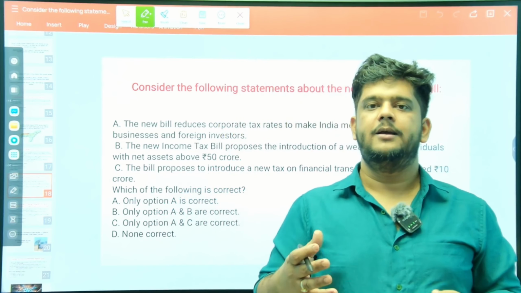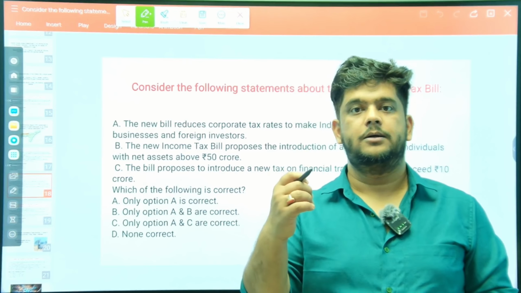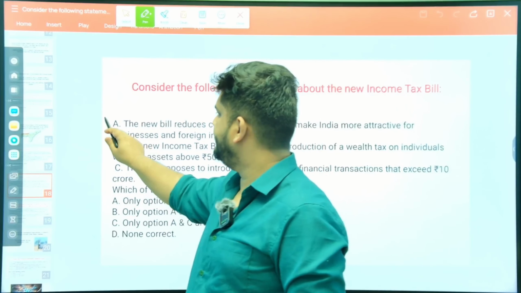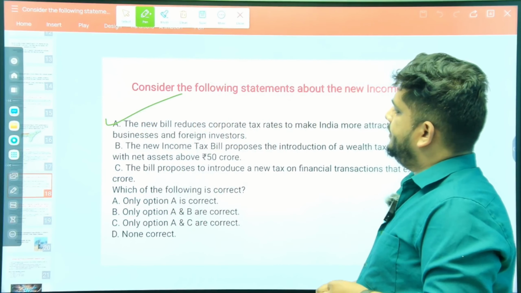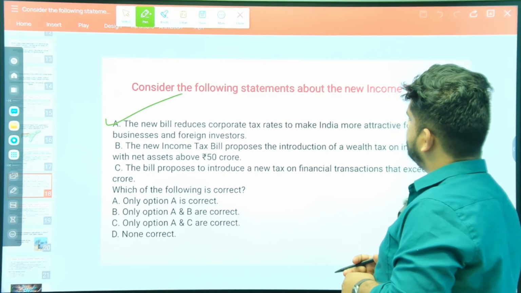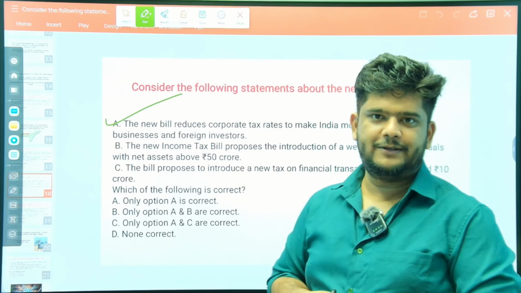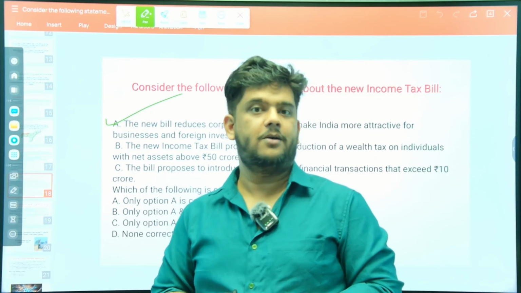That is the reason why Bharat is trying to minimize tax for the big companies, correct? So this statement is right. Okay, option B: the new income tax bill proposes the introduction of a wealth tax on individuals with assets above 50 crore. What do you think? Is the answer correct or not?